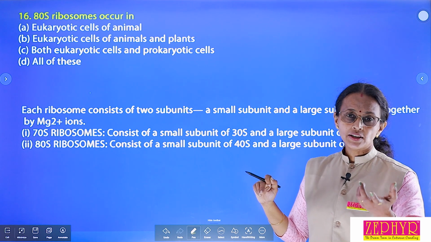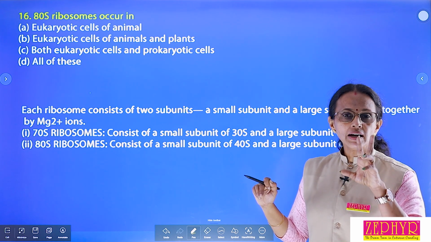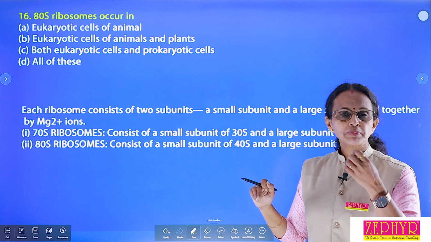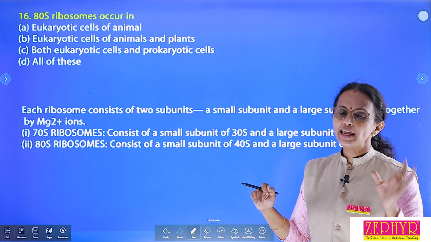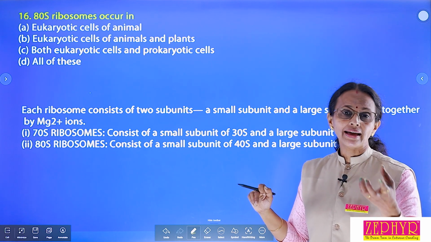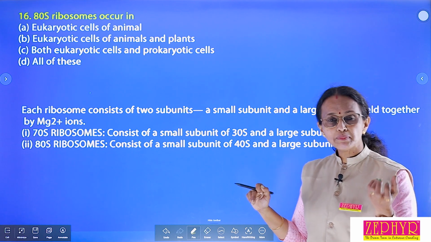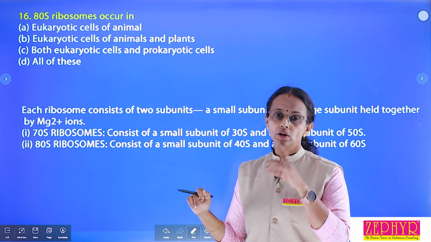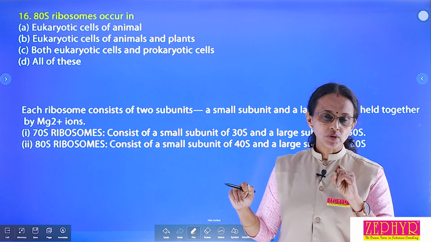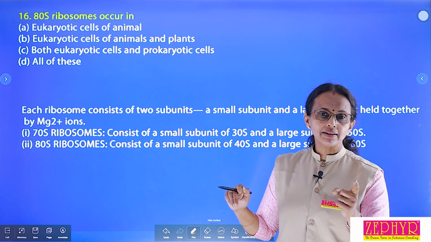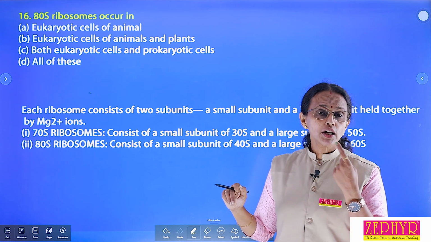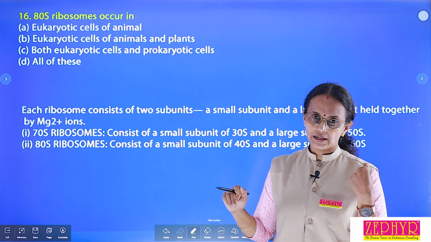I already discussed that ribosome is the only cell organelle which is present both in prokaryote and eukaryote, not just plants and animals. Why? Because ribosome does not contain any membrane. It is a non-membrane bound cell organelle.